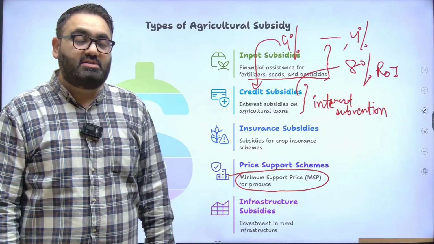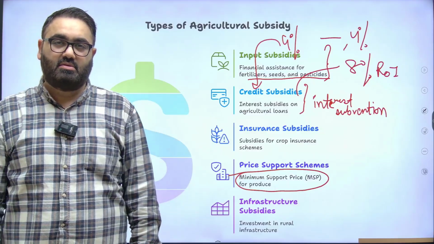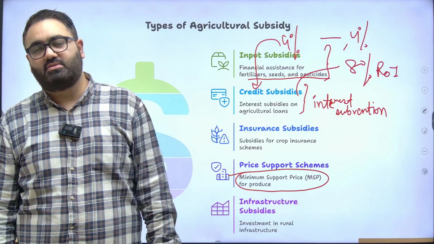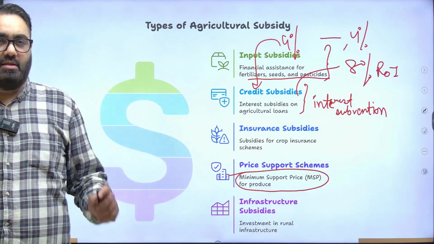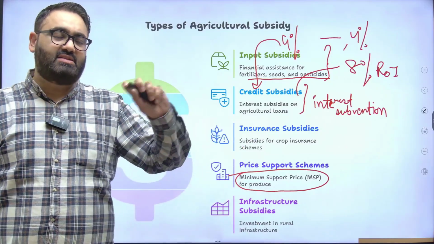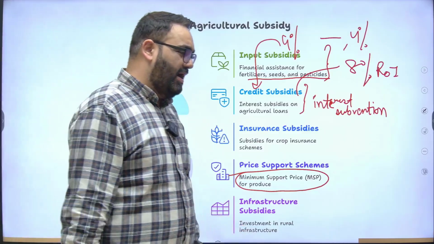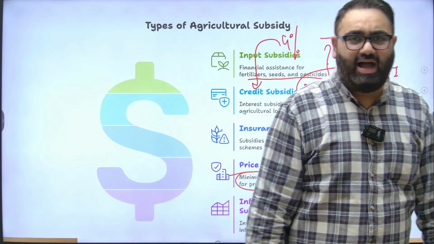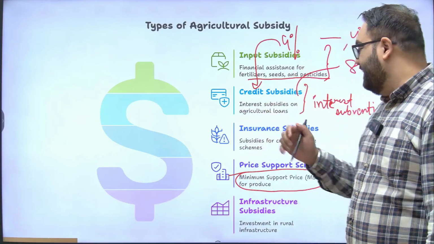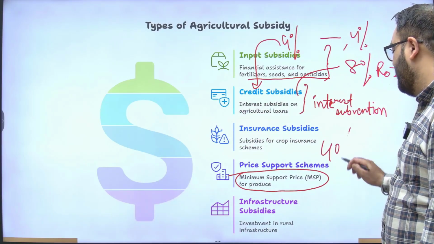The government of India announces MSP for 23 crops every year. 23 crops, and the MSP simply means the government assures that if, let's say, you have cultivated rice, you try and sell it in the market. Government says the MSP for rice, for example, is 40 rupees per kg. Just a random example.